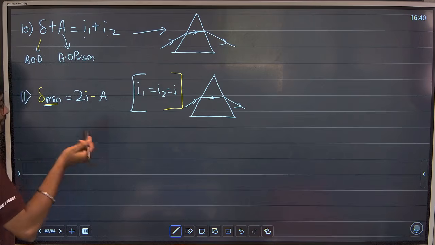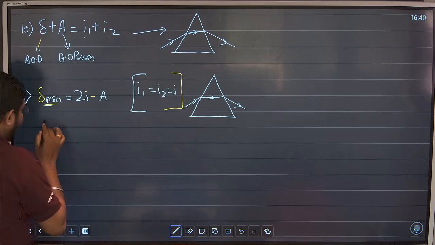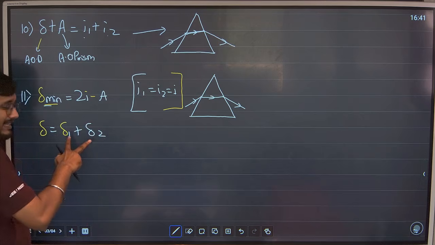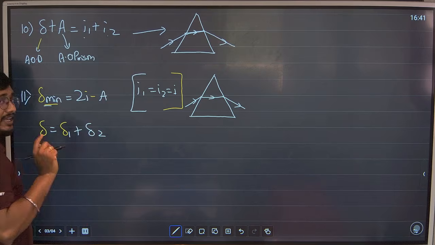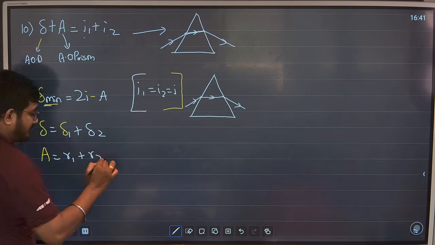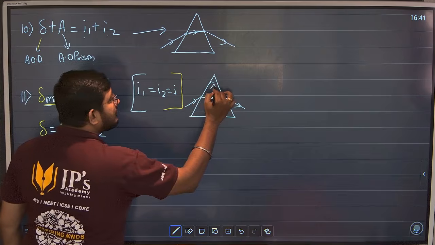And there are two more formulas. Usually they don't ask questions from this, but we can write. Del will be del 1 plus del 2. दो एंगल देंगे deviation का. We have to find angle of deviation. Add them. A will be R1 plus R2. A is the angle of prism.